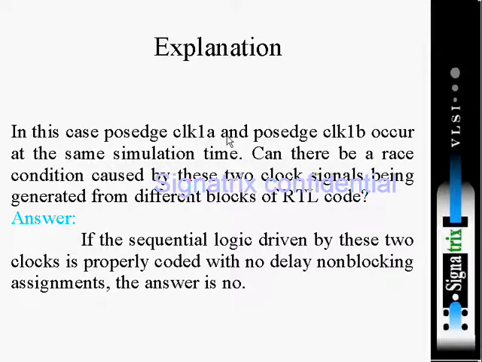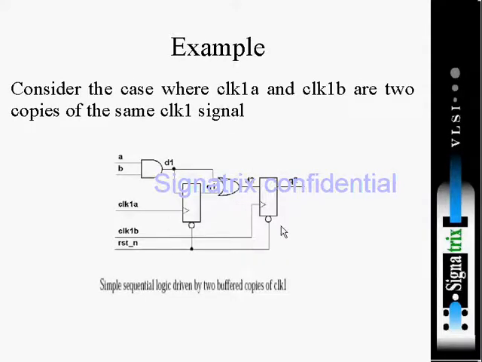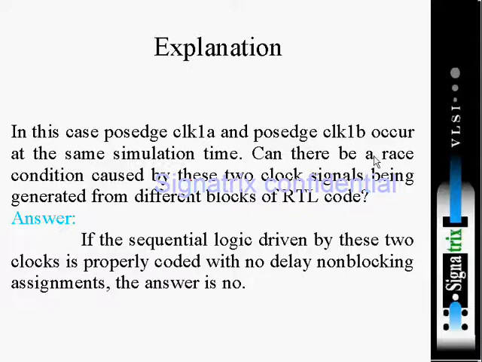In this case, passage of clock A and passage of clock B occur at the same simulation time. Can there be a race condition caused by the two clock signals being generated from different blocks of RTL code? What they are telling, this clock and this clock both will act at the same time. Suppose we assume that both have the same wire delay, so both will come at the same time.